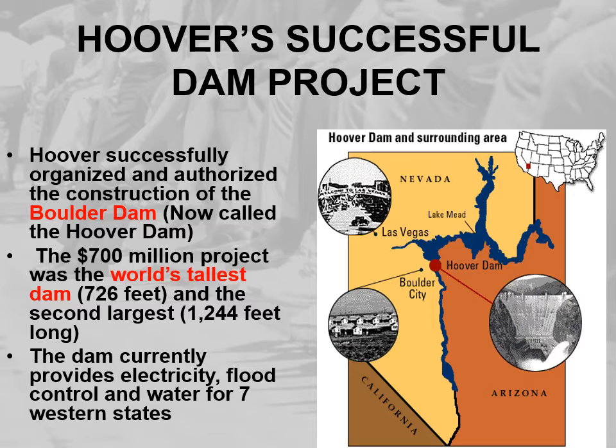The dam currently provides electricity, flood control, and water for 7 western states. It's right outside Las Vegas. It's still standing today. It is a massive piece of architecture. We're going to see a picture of it at the end, but just think, they built this in the 30s. And how it was actually made is phenomenal.